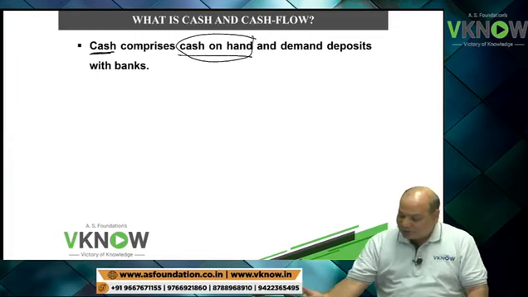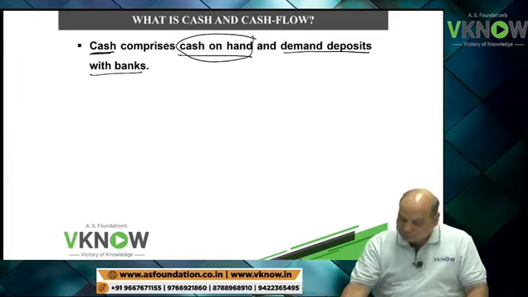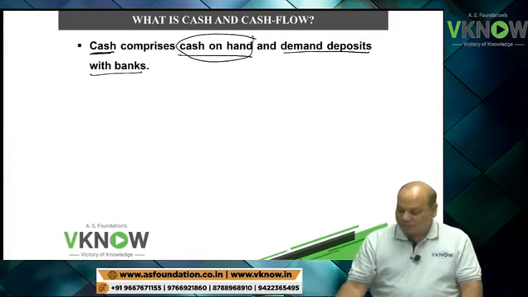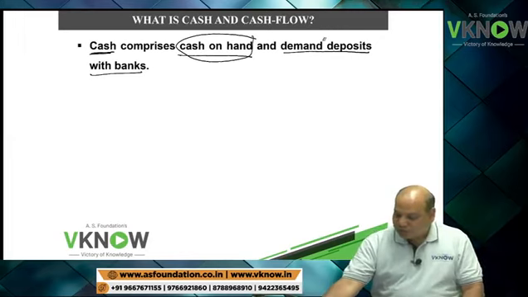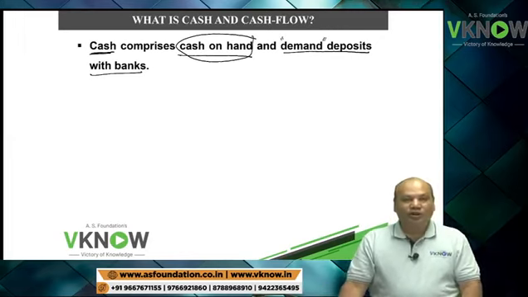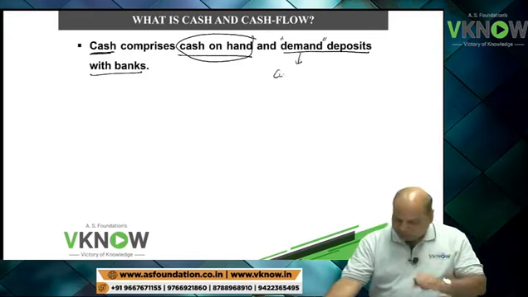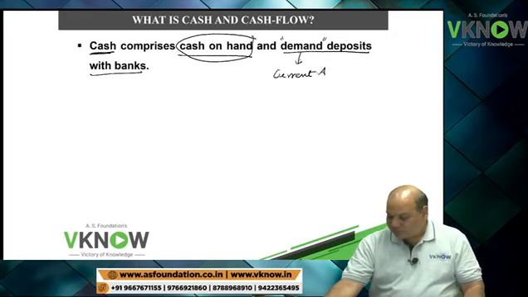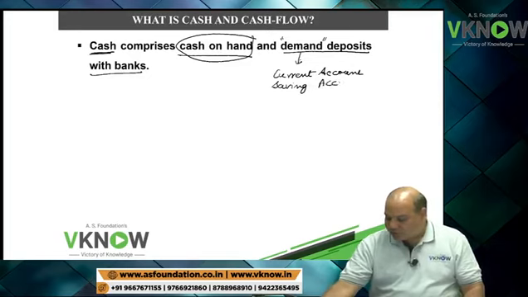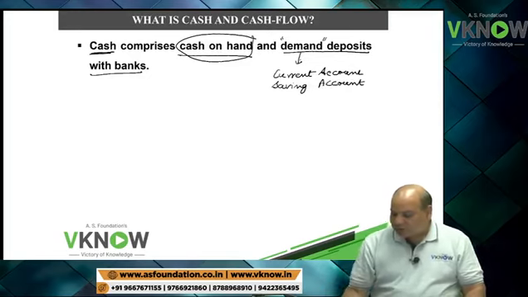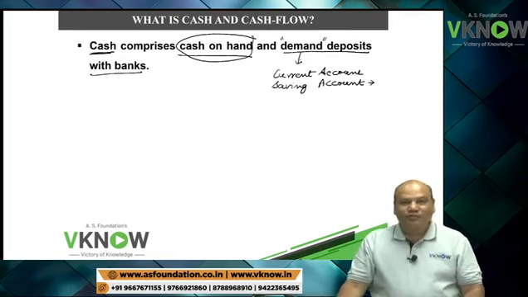Then demand deposit with bank. What is demand deposit? Demand deposit means you can withdraw your money anytime. Examples of demand deposit: current account, savings account. Now I will not show you my savings account. Right now I will not be able to show you even if you ask me.